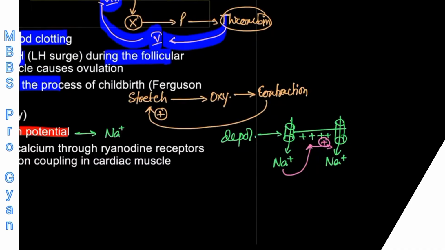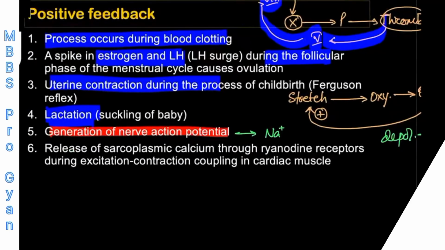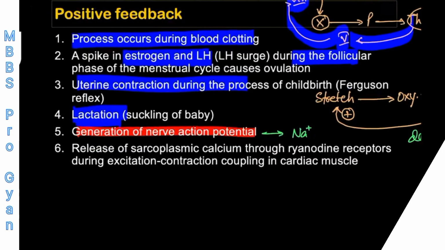We'll be discussing this in detail during the action potential chapter. But for the time being, remember that opening of sodium channel is an example of a positive feedback control system, right? And next is the release of sarcoplasmic calcium through ryanodine receptor during excitation contraction.